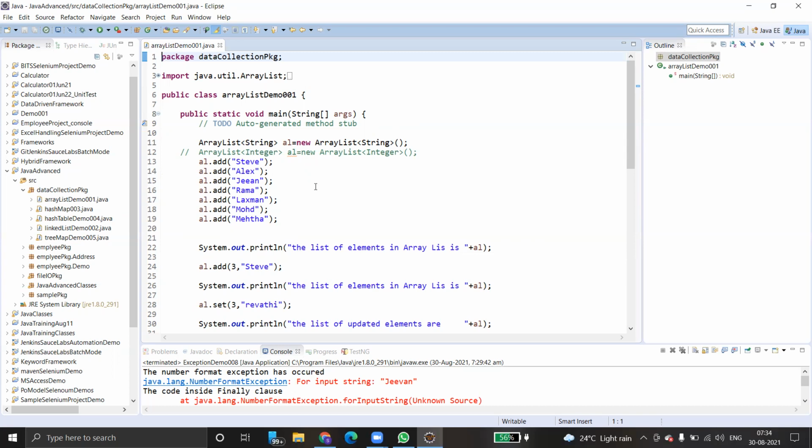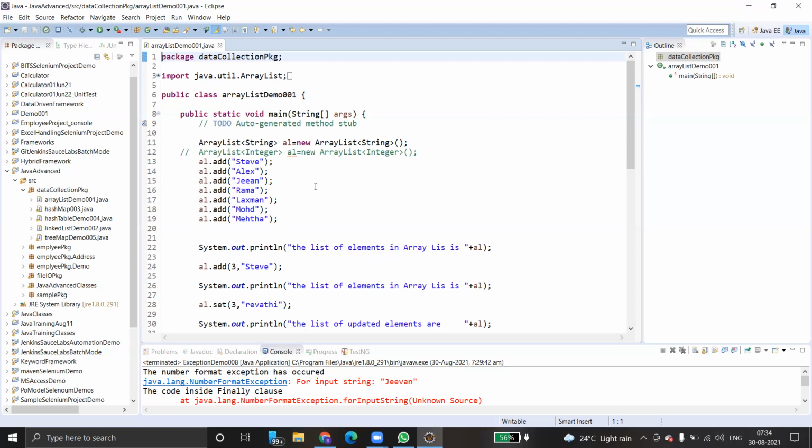There are three interfaces under the Collection interface: Set, List, and Queue. Is it clear? Along with that, we have one more interface called Map. There are a few more classes that implement the Map interface. What are those classes? Hashtable, TreeMap, HashMap, LinkedHashMap. These are various other classes under the collections framework.